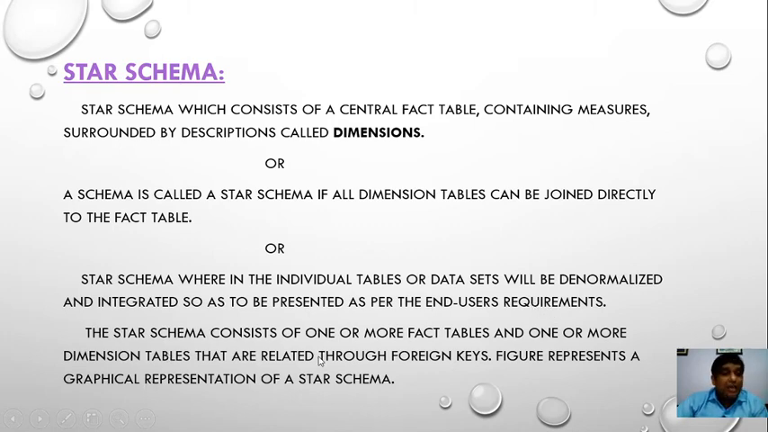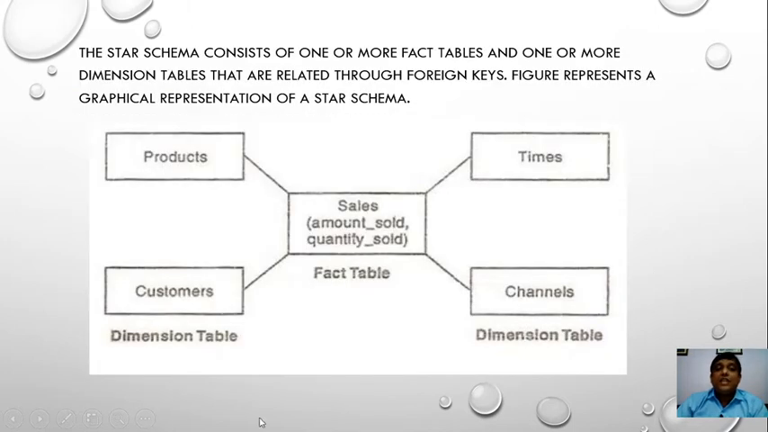A star schema consists of one or more fact tables and one or more dimension tables that are related through foreign keys. The figure represents a graphical representation of a star schema. This is the star schema. In this case, this is the fact table, which is central, and it consists of four dimension tables.